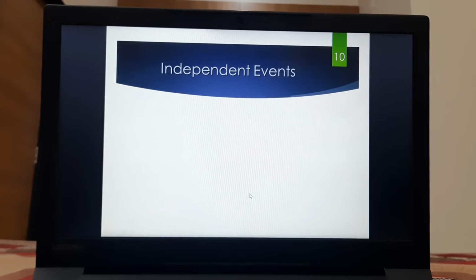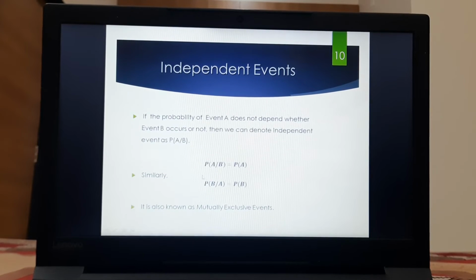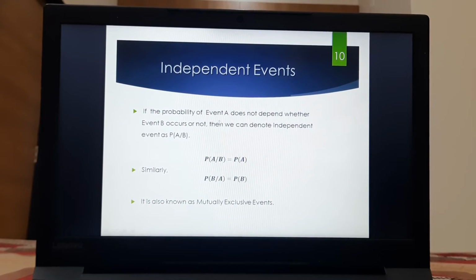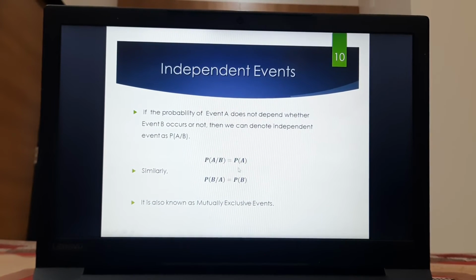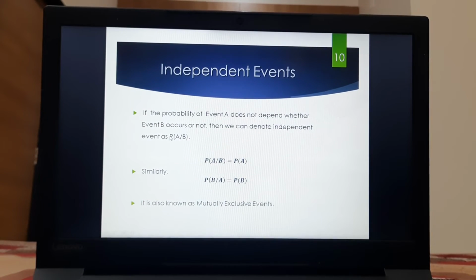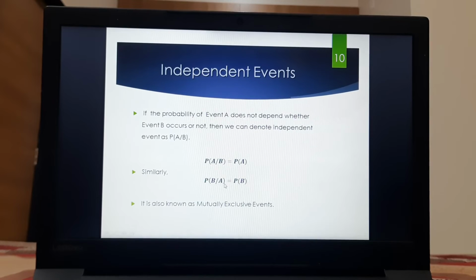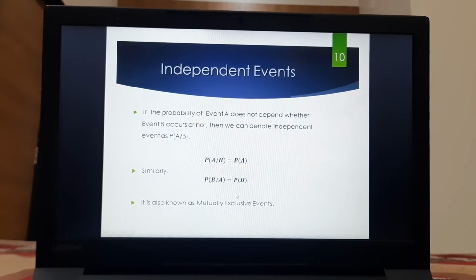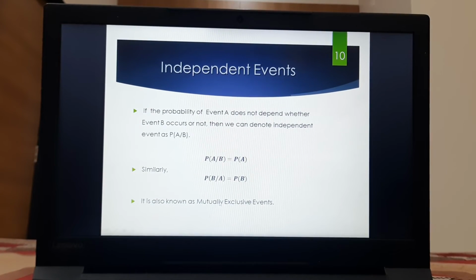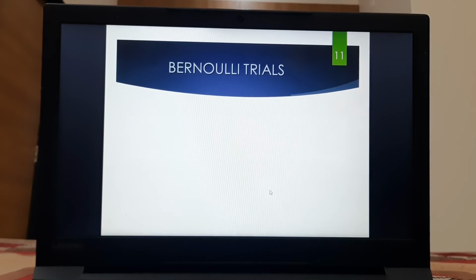So now we will go upon independent events. If the probability of event A does not depend on whether event B has occurred or not, then we denote the independent event as P of A given B. P of A given B is equal to P of A, as event A does not depend on the event B. Similarly, P of B given A will be equal to P of B.